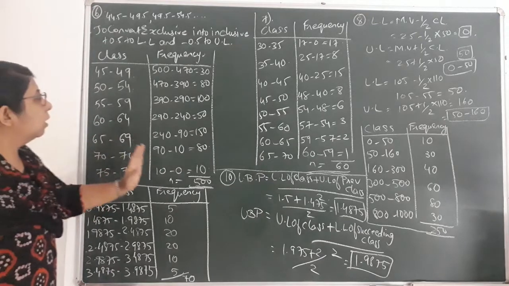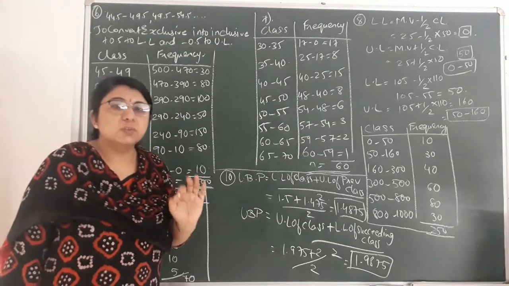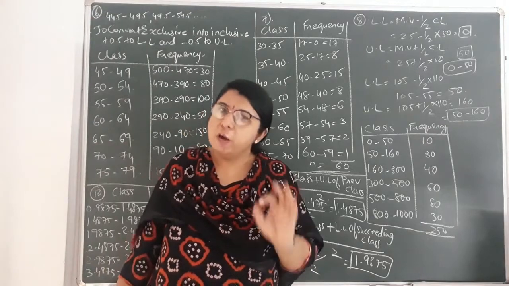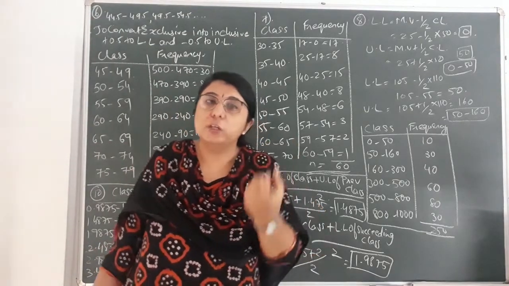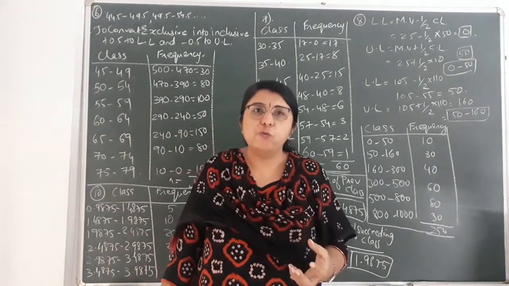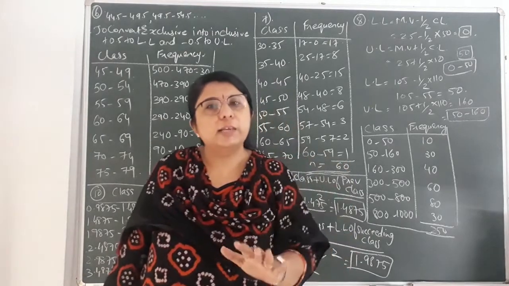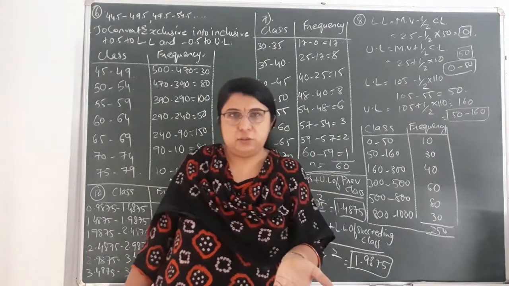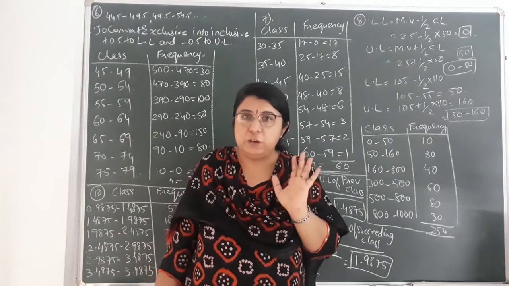After finding the classes, we have to find the frequency. See students, in the question you are given the cumulative frequency, that is, the more than type cumulative frequency. From that more than type cumulative frequency, we have to find the original frequency. In the last video lecture, we understood how to find the cumulative frequency, whether more than type or less than type, from the given frequency. Here the opposite has been asked. Here, from the more than type cumulative frequency, you have to find the original frequency.